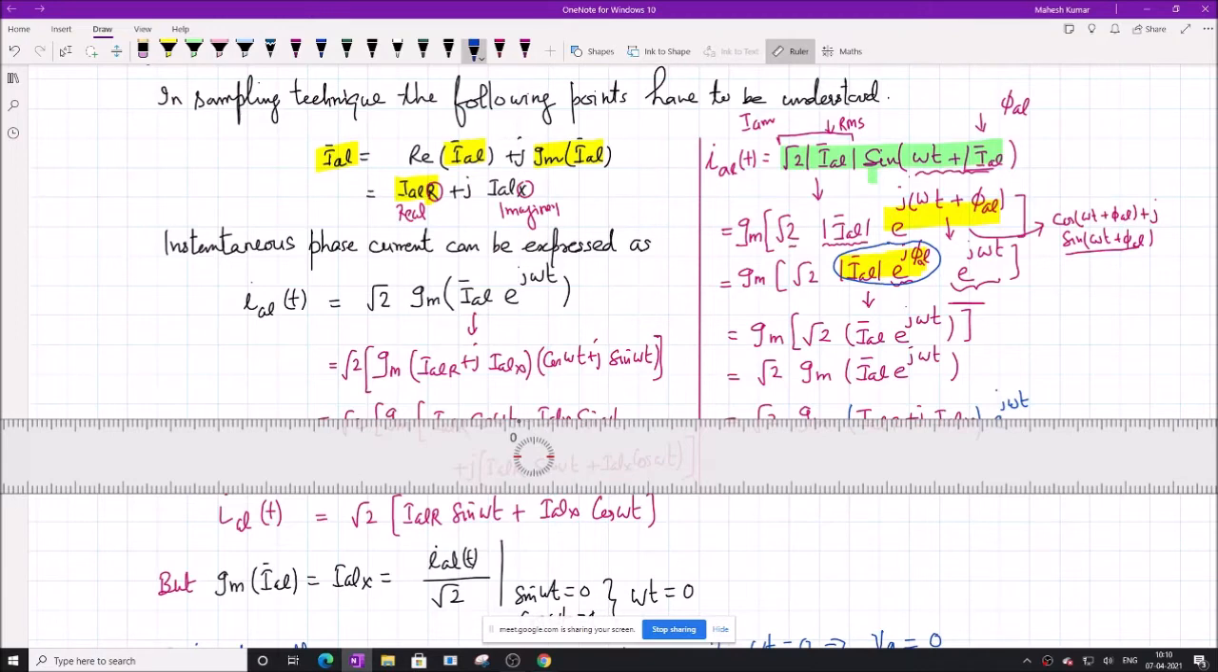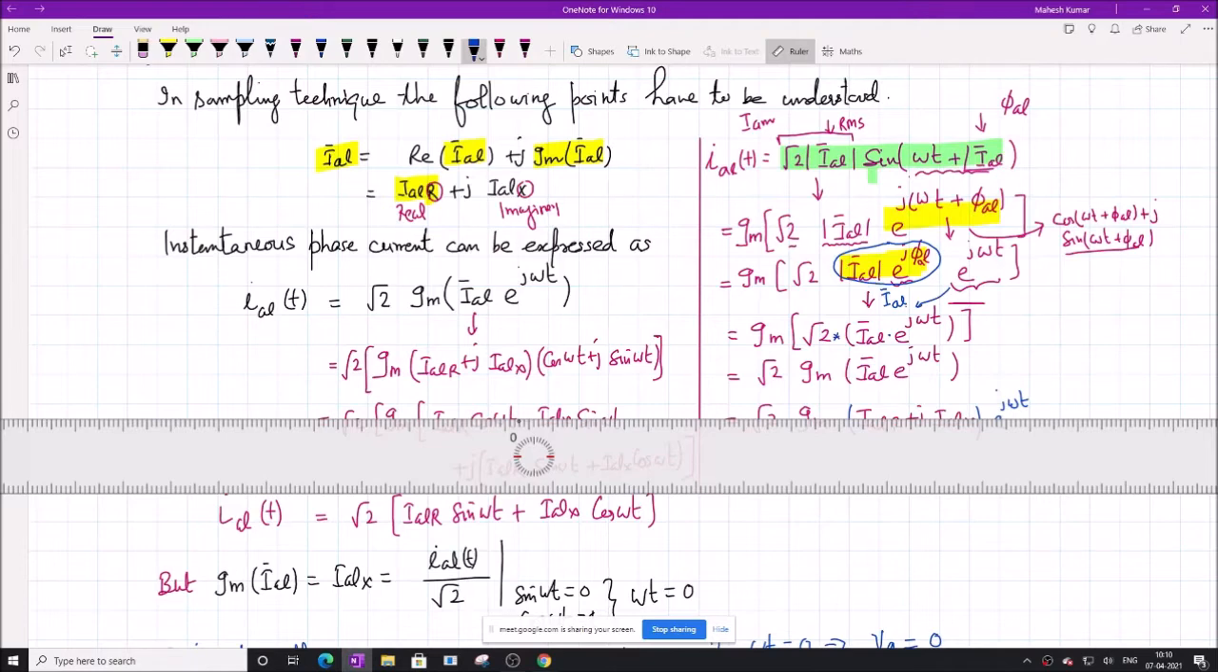Okay, if we combine these two, it becomes the phasor IAL. So this is nothing but phasor IAL into e to the power j omega t. It is this term. Root 2 still is there, so root 2 into IAL into e to the power j omega t. Imaginary of whole thing.